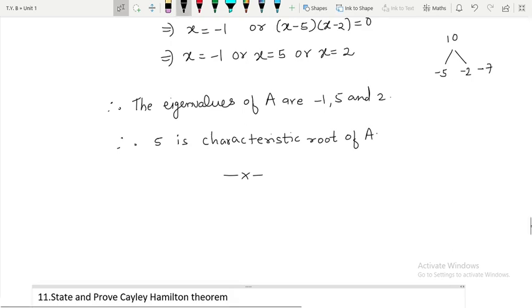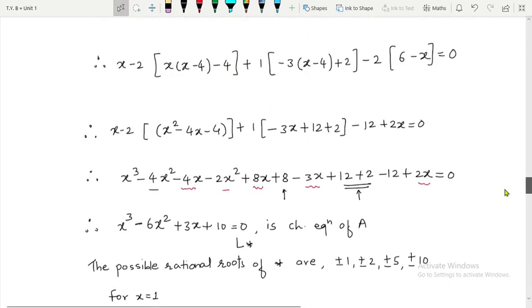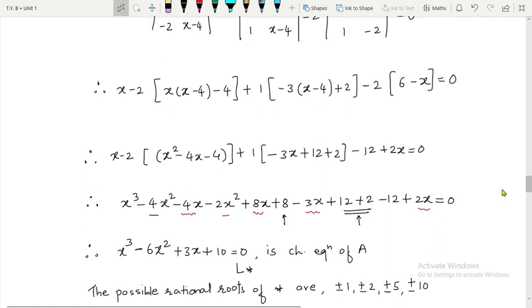Now, as we have already studied what a characteristic equation is, let me give one example. In the last class, we found the characteristic equation of one matrix, and this was the characteristic equation: x cube minus 6x square plus 3x plus 10 is equal to 0. What Cayley said is that whatever this characteristic equation is, that equation is satisfied by matrix A. So remember, every square matrix satisfies its own characteristic equation.